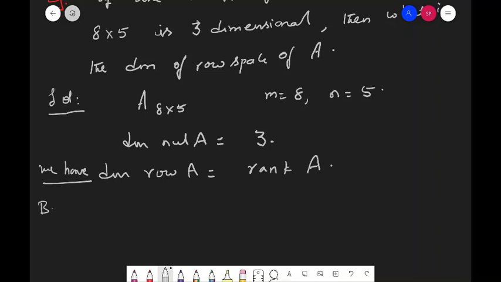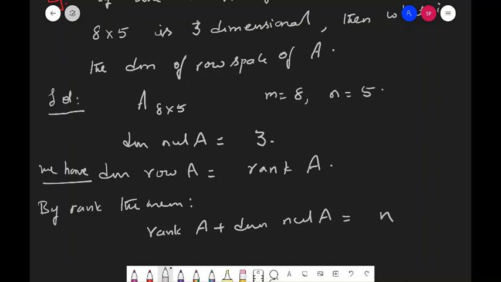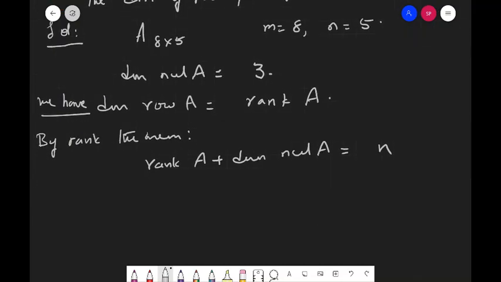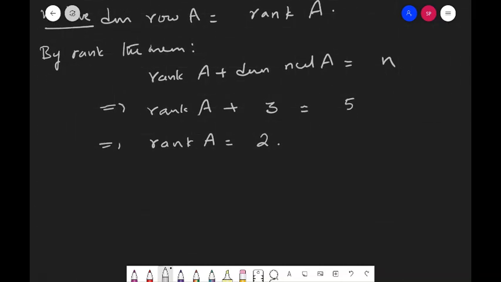And then by rank theorem, we have rank of A plus dimension of null A is equal to number of columns. So rank of A only we have to find, implies rank of A plus 3 is equal to 5, implies rank of A is equal to 2. Therefore dimension of row A is also equal to 2.